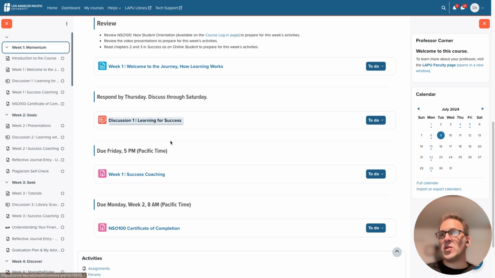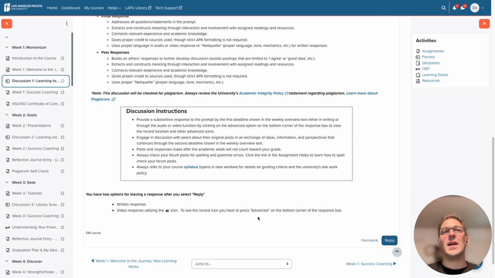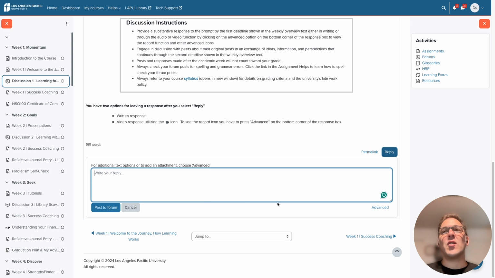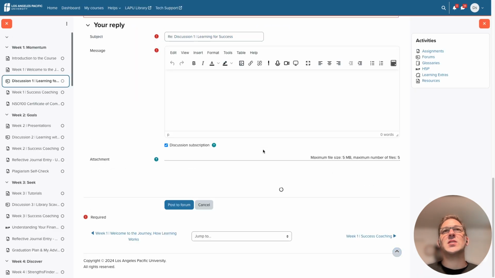So let me jump in and show you how it works and how to access it. I'm going to go into this discussion here, and I'm going to create a new post and just click reply. Now to see the new text editor, you actually have to jump to the advanced mode, which you'll find here in the lower right. You click into the advanced tool and you'll notice some specific changes and differences.